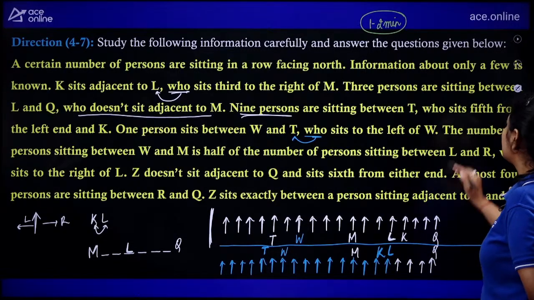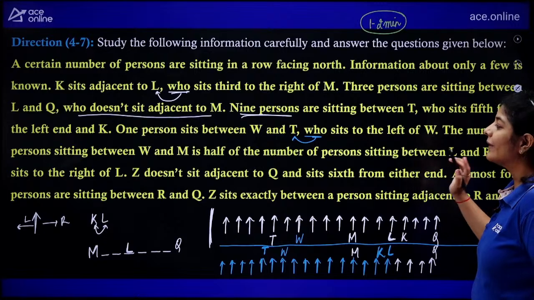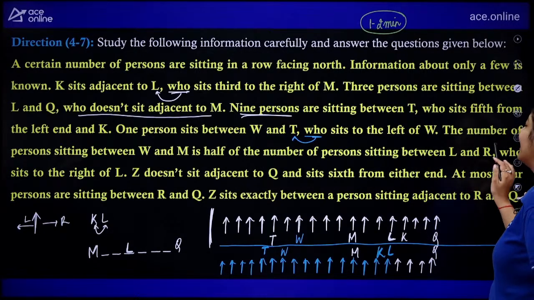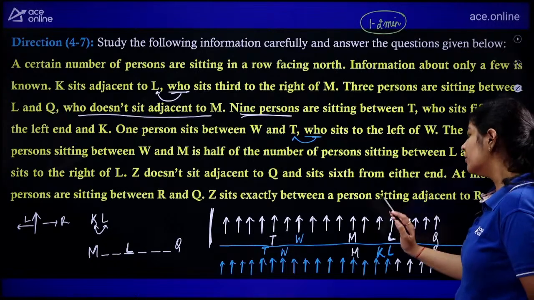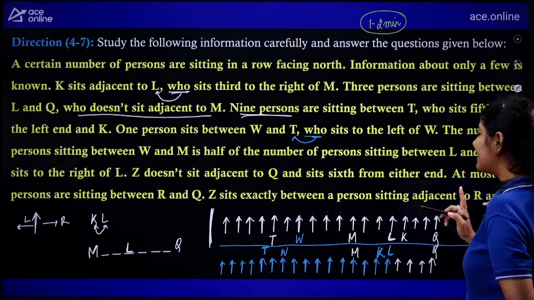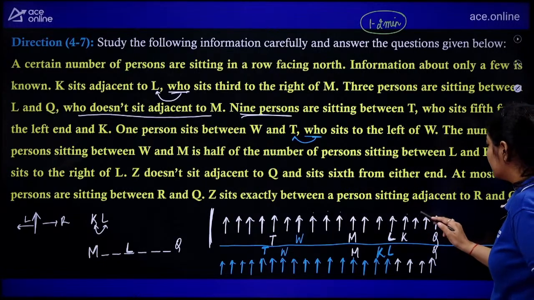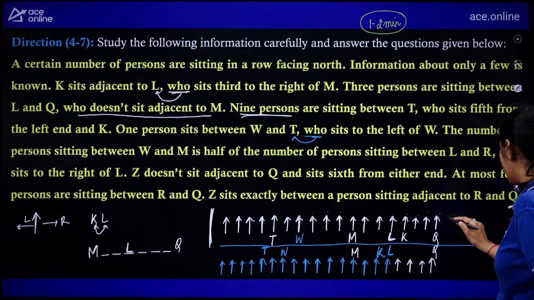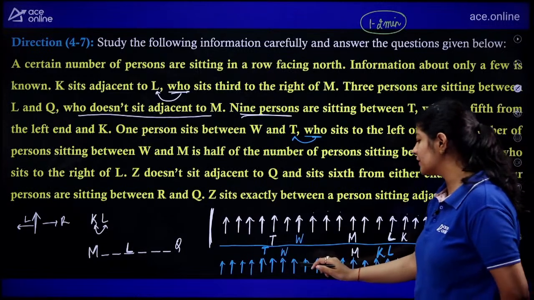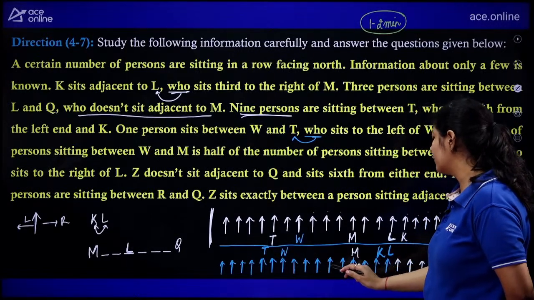The next one: the number of persons sitting between W and M is half of the number of persons sitting between L and R. Right now, how many persons are there? 1, 2, 3. Okay, so this is the half. So 1, 2, 3, 4, 5, 6, and here we are having our R. In this one, how many persons do we have? 1, 2, 3, 4, 5.